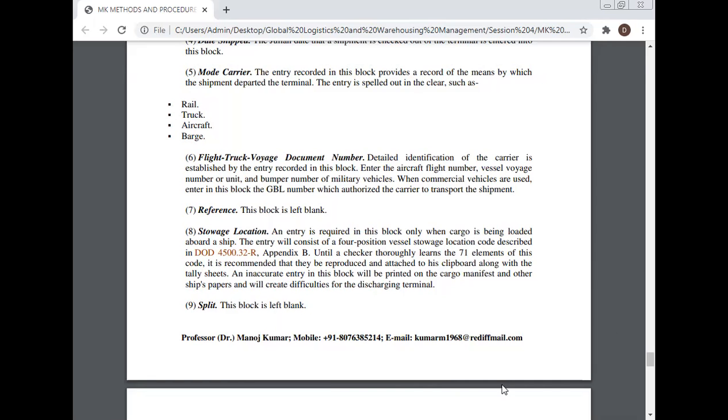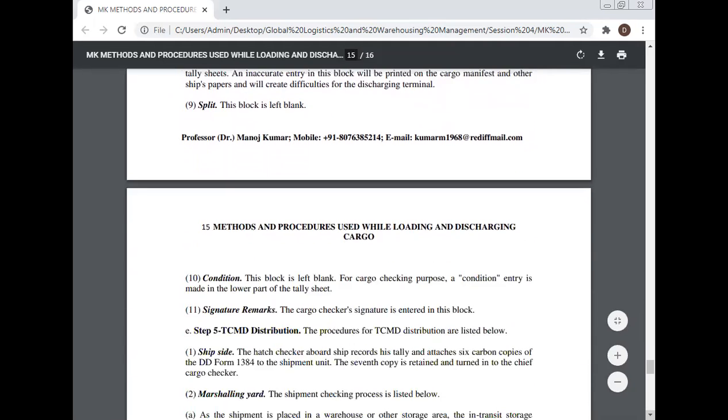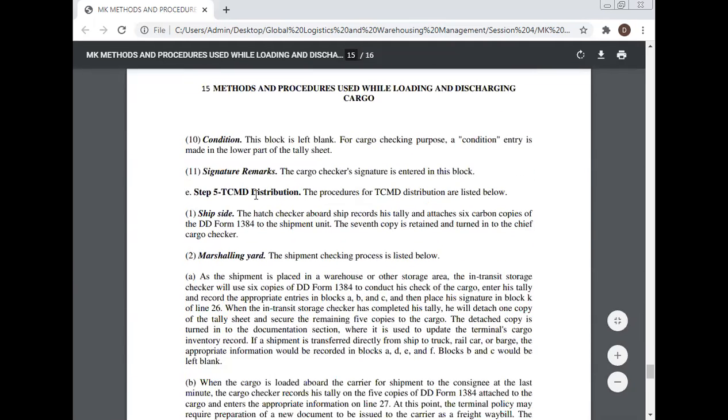Speed. The block is left blank. Condition. This block is left blank for cargo checking purposes. A condition entry is made in the lower part of the tally sheet. Signature remark. The cargo checker's signature is entered in this block.